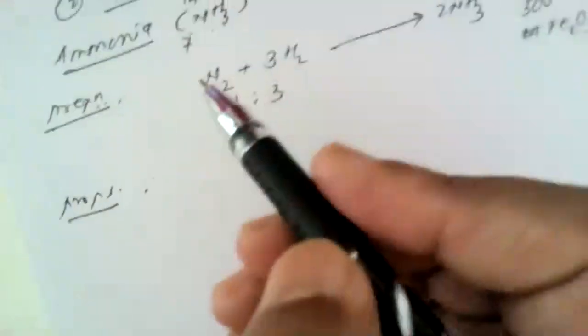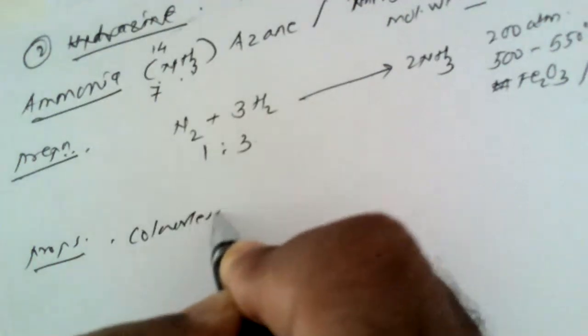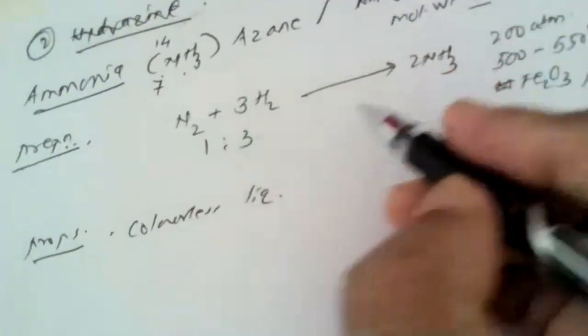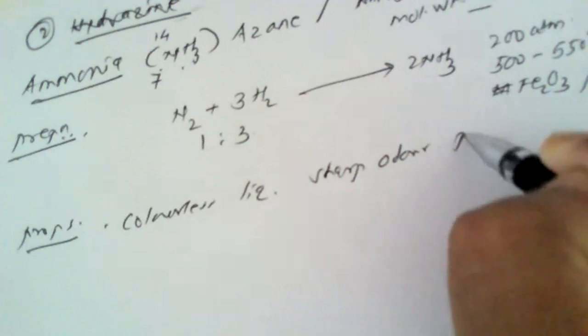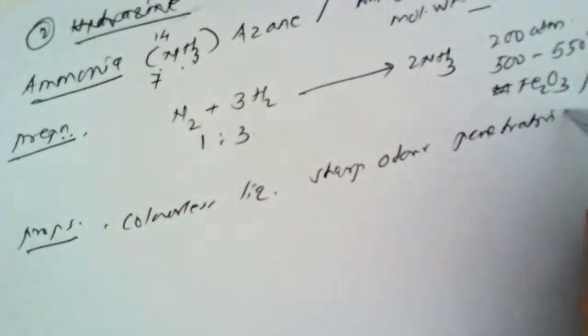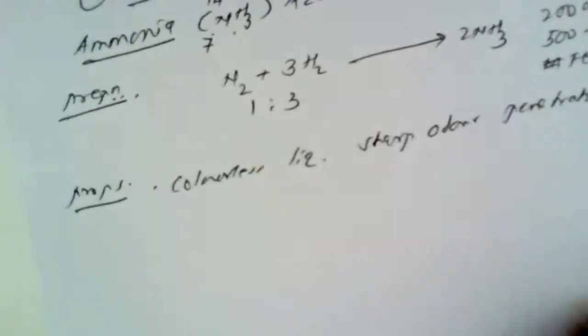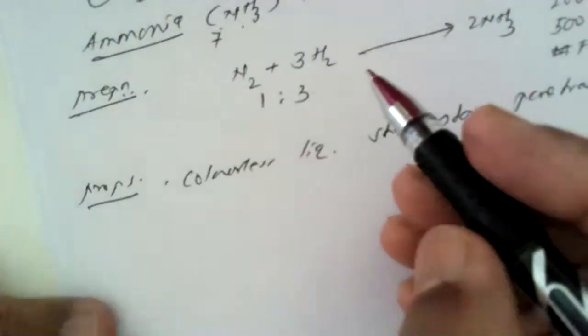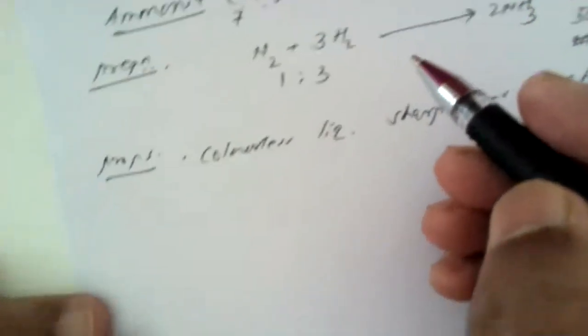Now, what are the properties of this ammonia? As we have seen in the laboratory, ammonia is a colorless liquid. It has a very sharp, penetrating odor. That means if we inhale the vapors of ammonia, the vapors can irritate our eyes and nose. Then another property is that it can be liquefied and stored at very low temperature and high pressure.